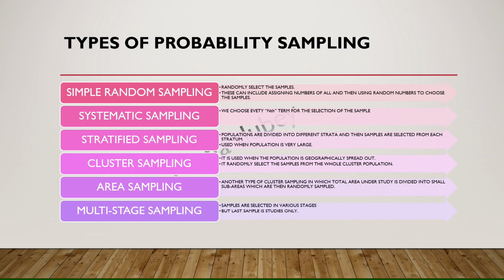Now, systematic sampling. Systematic sampling is where I am selecting at a specific interval. That means if I say I'll be selecting every third number from the sample, in this case I'll select 3, 6, 9, 12, 15 and so on. So every third unit will be selected. I am selecting systematically, so this becomes my systematic sampling.